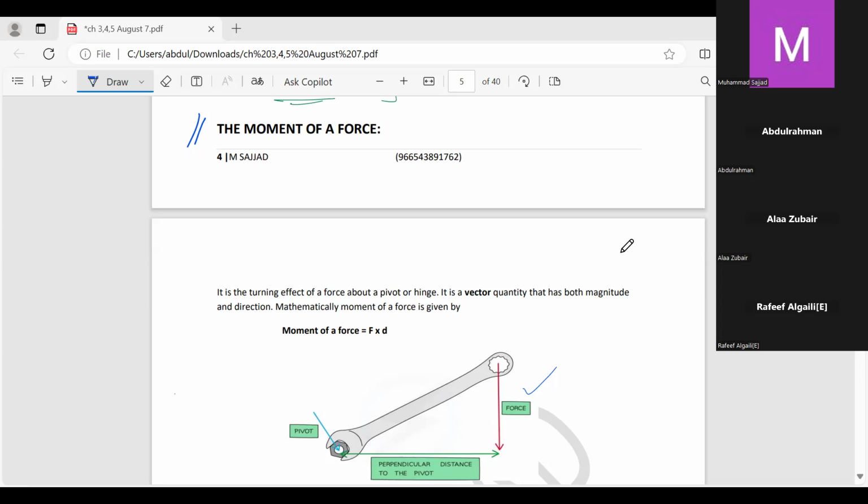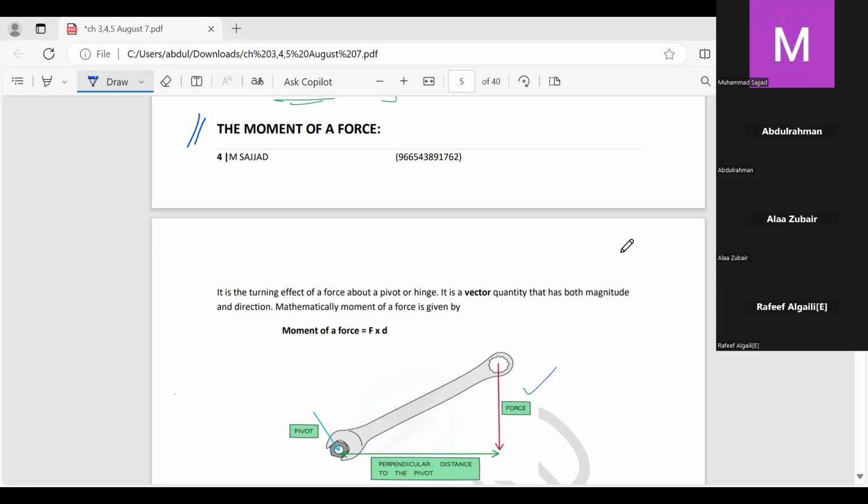Similarly, when we are unscrewing the steel nuts or metal nuts from the tires of a car or any automobile, we are using a spanner. When we apply the force, that force is not making the metal nut move in a straight line. No, it turns either clockwise or anti-clockwise. That is another example of the moment of a force. A lot of examples we can consider, and we will also be solving questions on this, so don't worry at all. First of all, it is the turning effect of a force about a pivot or a hinge.